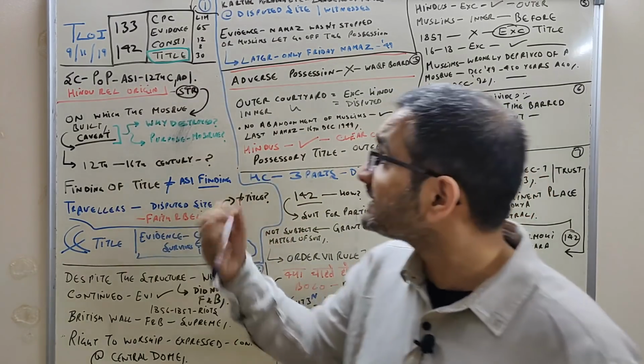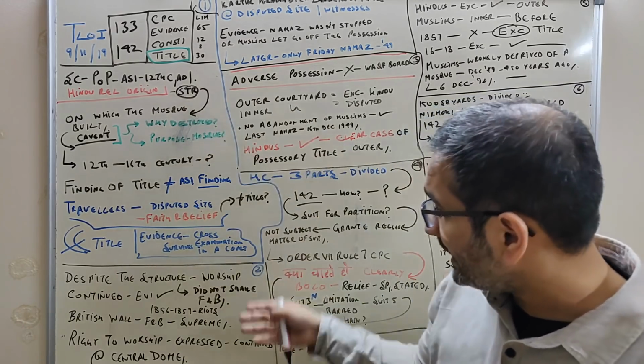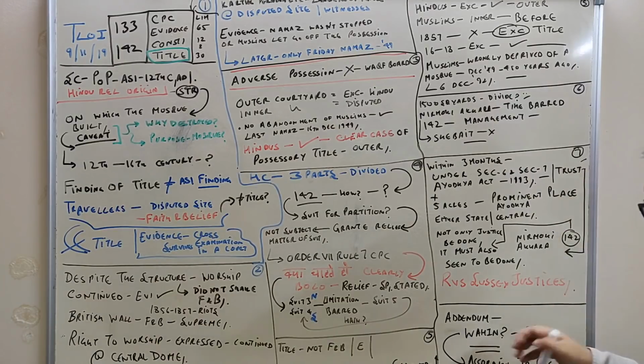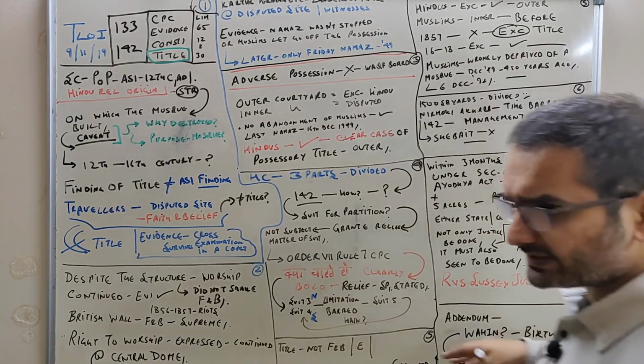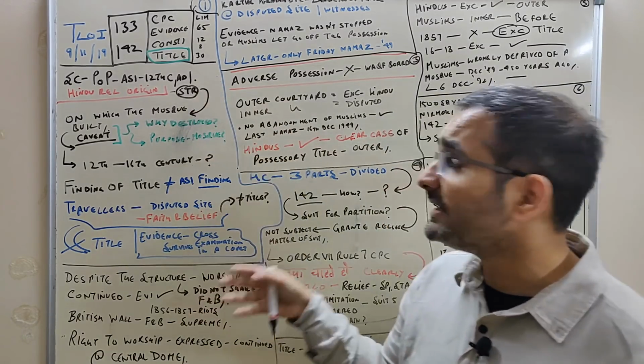Now keeping that in mind, let us start. So I have bifurcated this into sections. So this is portion number 1, this is 2, and then simultaneously 7. Then there is one addendum which we'll get to in the next video, but we don't need to talk about the addendum right now. Right now we will see what has happened here.